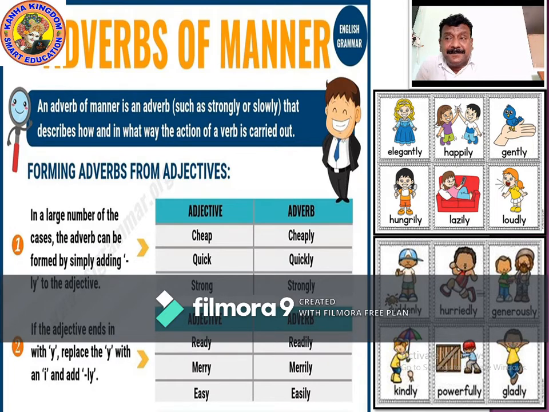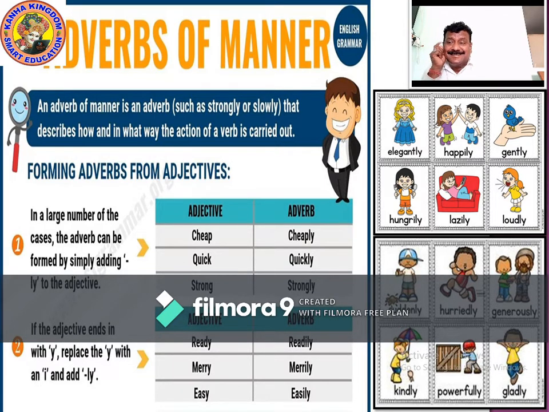Forming adverbs from adjectives. You can see the list here. In a large number of cases, the adverb can be formed by simply adding ly to the adjective. Whenever you see an adjective, ly can be used in large numbers to form an adverb.